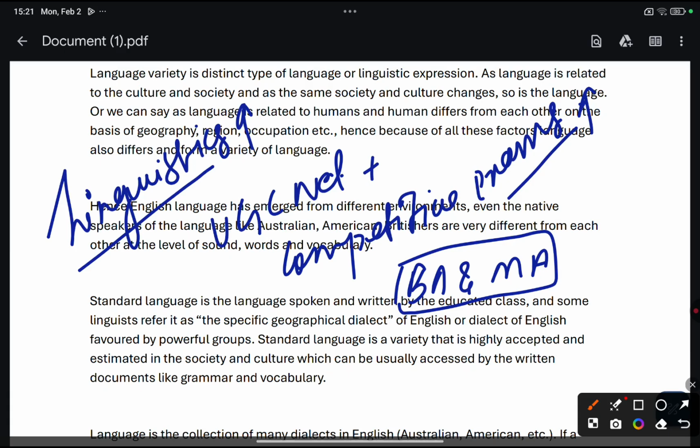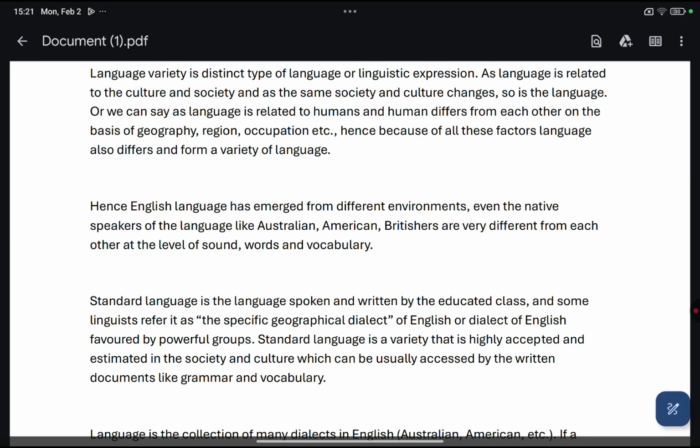At the same time, I will also say that don't study all the topics of linguistics, but at least study those topics which are asked, which are given in your Master's or in your graduation. So now, without wasting time, let's just start the topic.